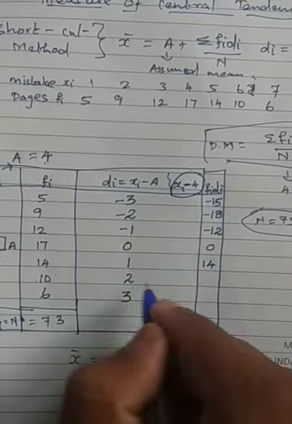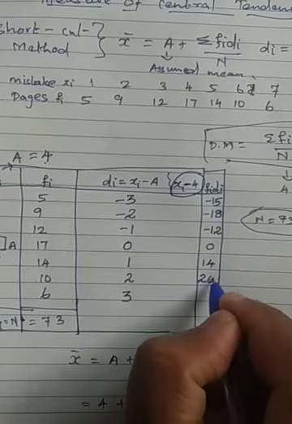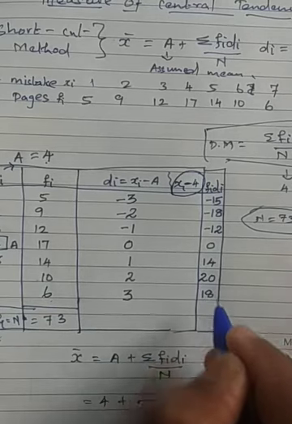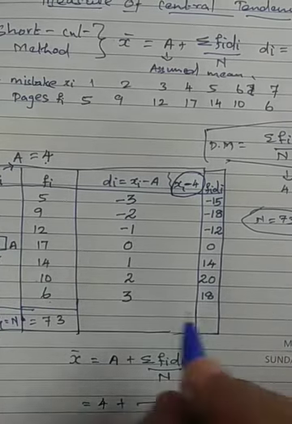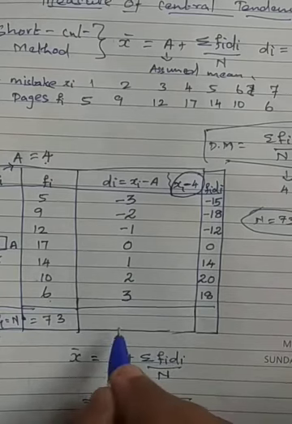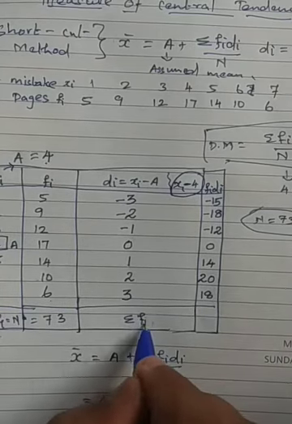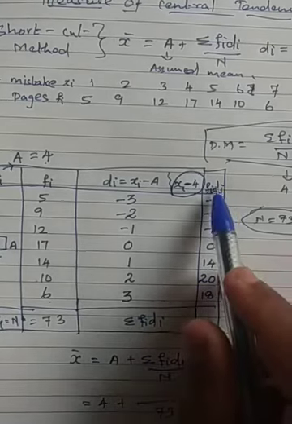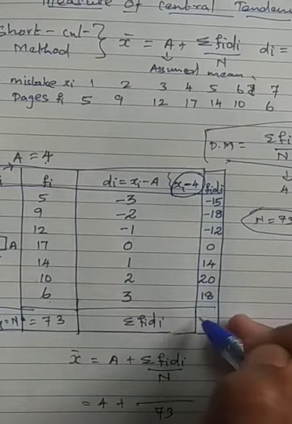Then 10 2s are 20 will come. Then 6 3s are what will come? 6 3s are 18 will come. So we got the value of everything. I have multiplied. Now what we are going to do is sigma Fi Di. That is, we need to add all the elements of Fi Di. Whatever is there, you just add it.